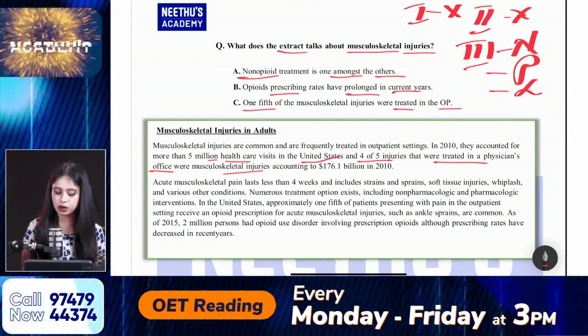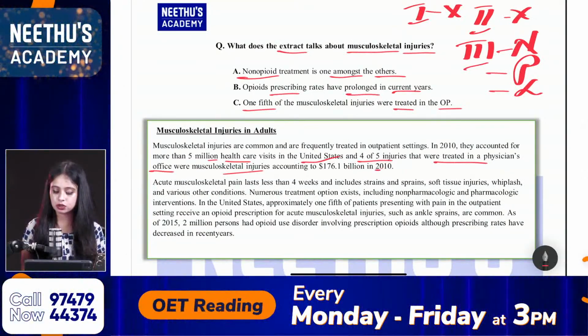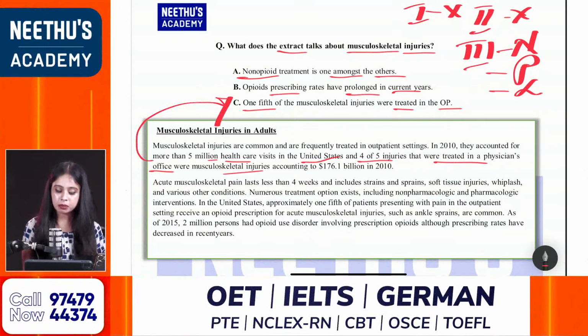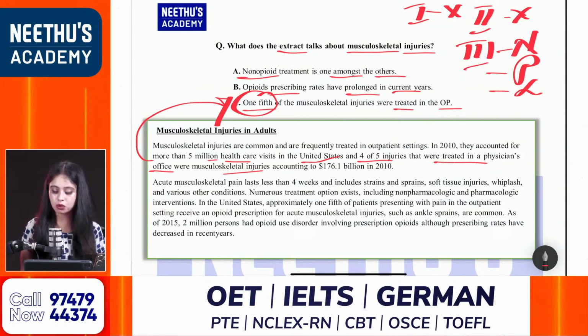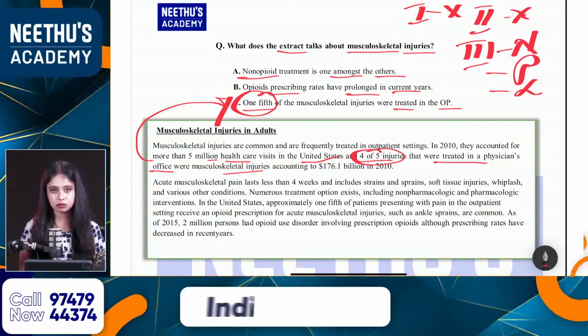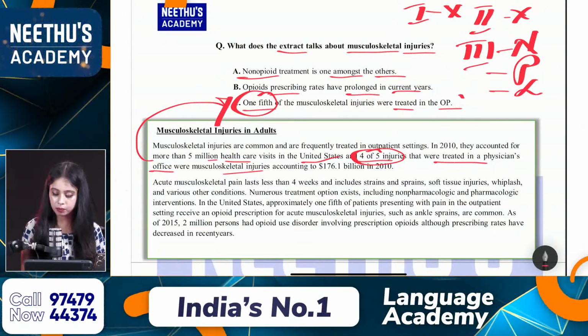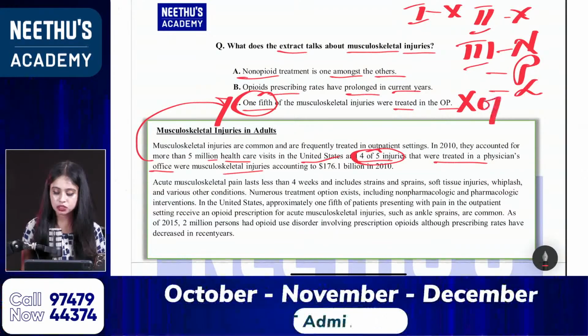So it is tracing towards option C, but it is not 1/5, it is 4 of 5. So it is a contradictory option, or I can say an opposite option.